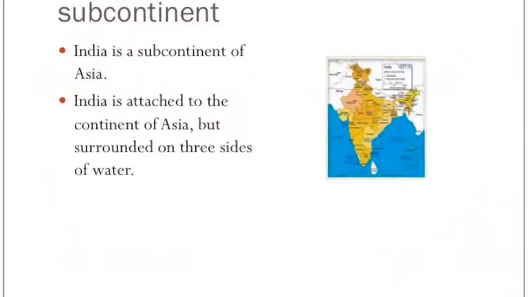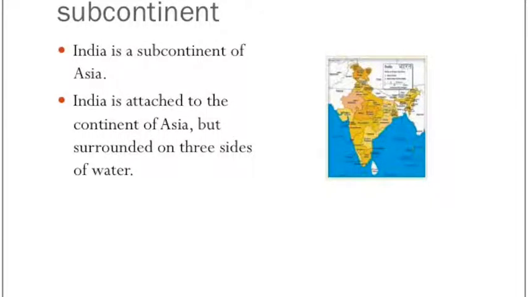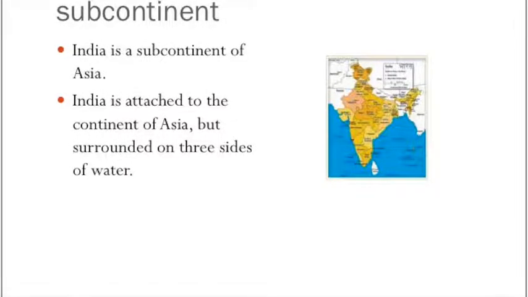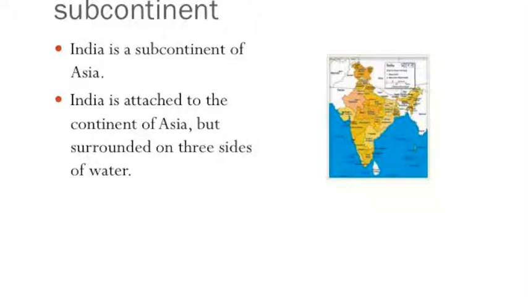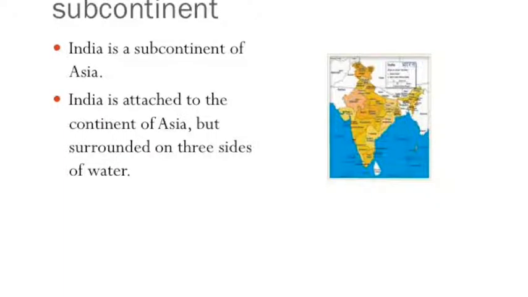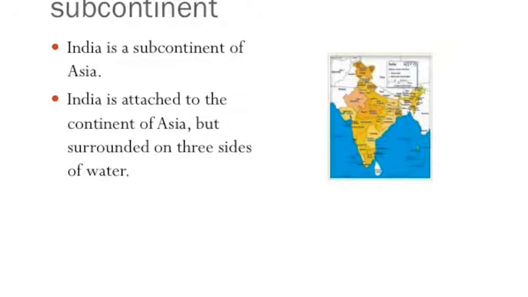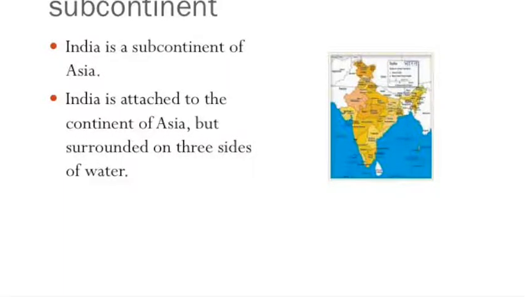India is a subcontinent in Asia. If you look at a map of India, you can see that it is attached to the continent of Asia, but surrounded on three sides by water. Early walled towns appeared on the Indian subcontinent in about 2500 BC. Over the next 2,000 years, a unique civilization developed in India.